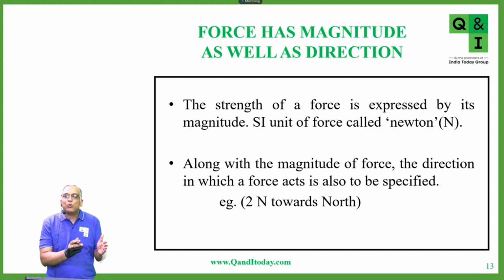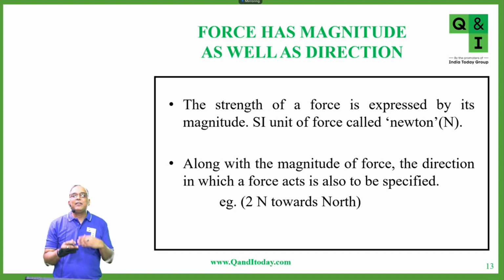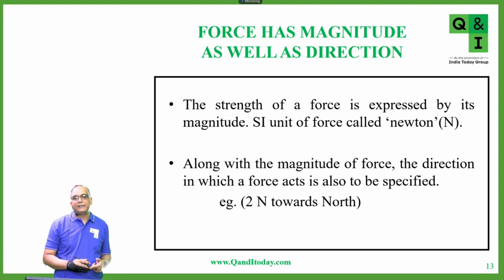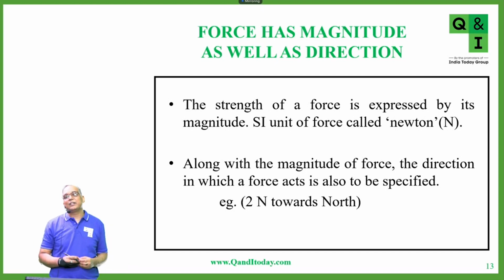Scalar quantities are those which can be defined only by magnitude, to which we don't need to give a direction. For example, distance is a scalar quantity, right? Similarly, speed is a scalar quantity. Work done is a scalar quantity. So these are all physical quantities which can be defined only by magnitude.